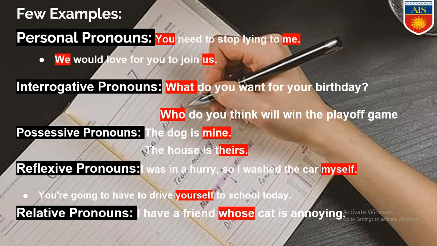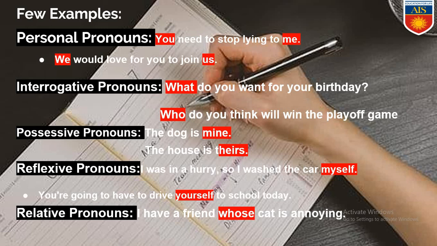Here are a few examples of personal, interrogative, possessive, reflexive and relative pronouns. In the example of personal pronoun, you can see, you need to stop lying to me. Here you and me are personal pronouns. We would love for you to join us. Here we and us are both personal pronouns.